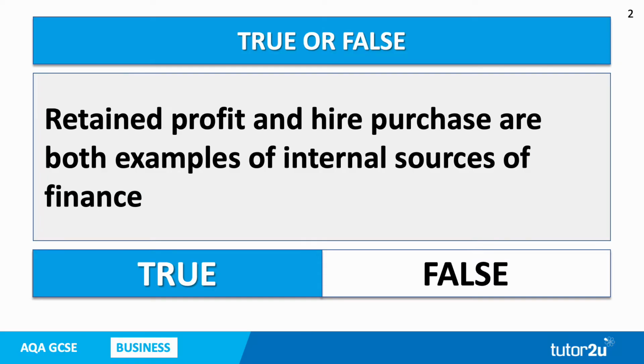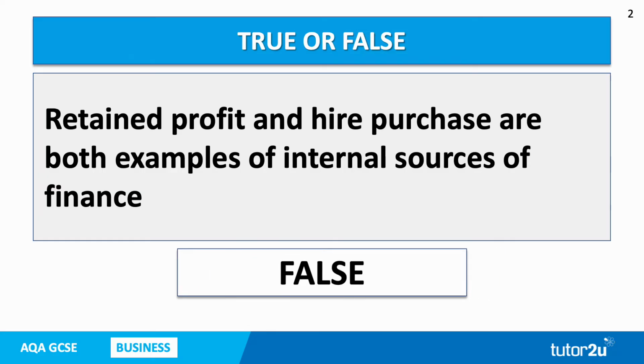So retained profit, hire purchase, are they both examples of internal sources of finance? The correct answer here is false. They are not both internal sources of finance. Whilst retained profit is indeed an internal source, hire purchase is an external source of finance. So the answer is false. Well done if you got that right.